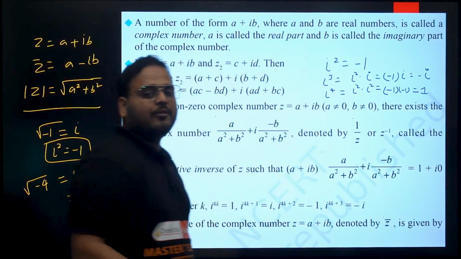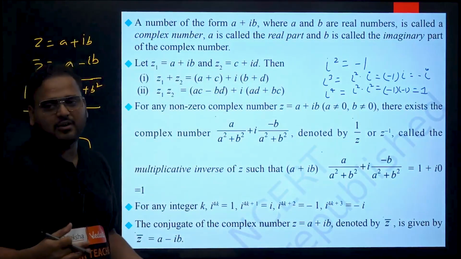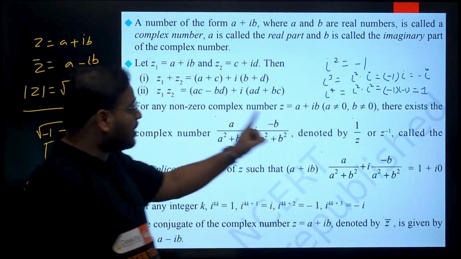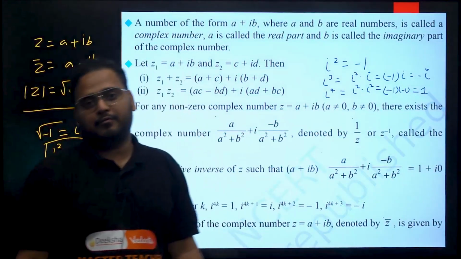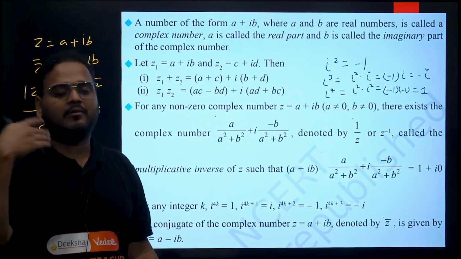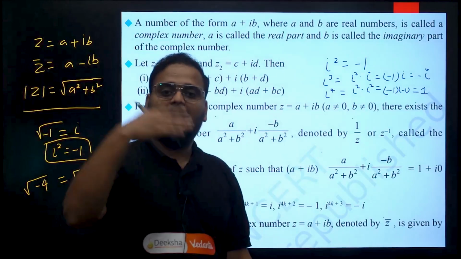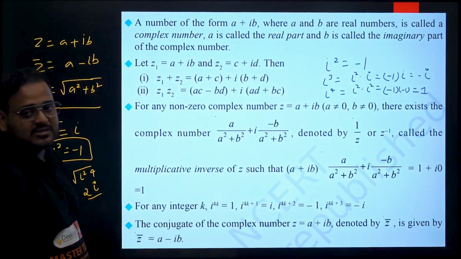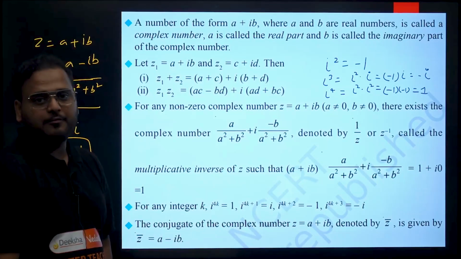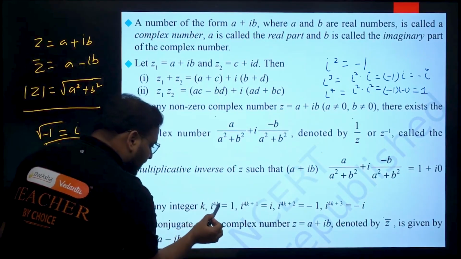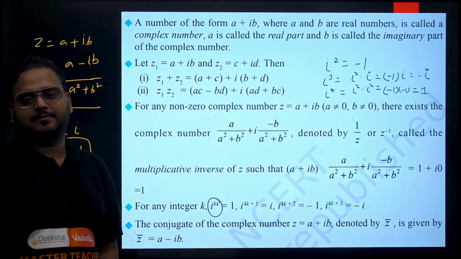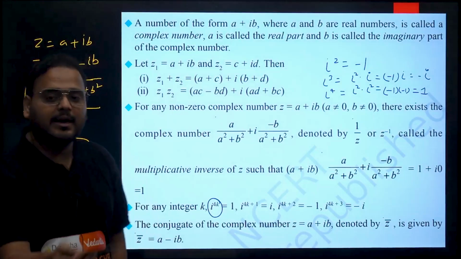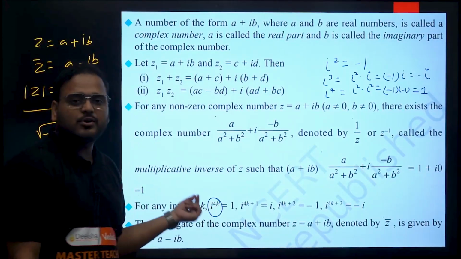So if you want to get a positive result for the powers of i, the power should be a multiple of 4: 4, 8, then 12 and like that. So basically, if you want positive values for the powers of i, you should always have the power as 4k. So 4k is going to be positive.